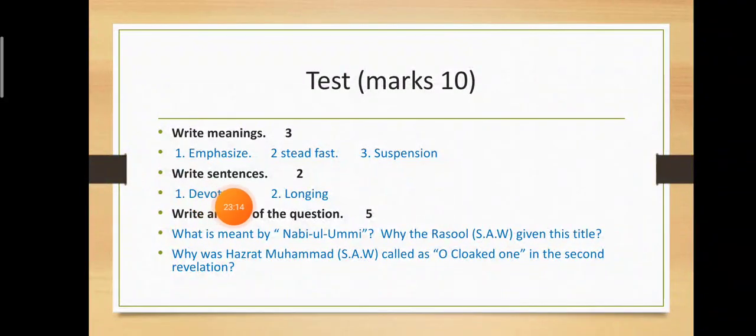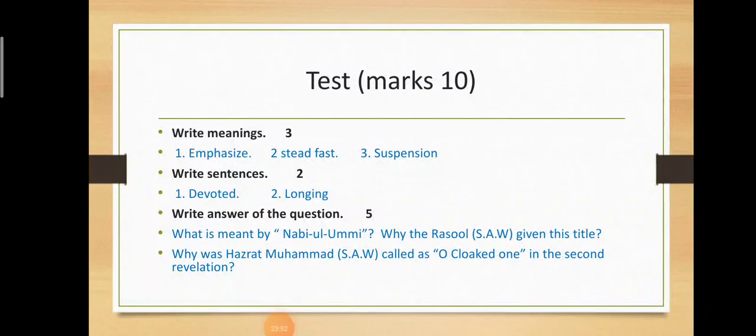And then you have to write sentences of these words. The first one is devoted, the next one is longing. So make sentences of these 2 words, and each sentence carries 1 mark and total 2 mark sentences. Got it? And then you have to write answer of the question. What is meant by Nabiul Ummi? Why the Rasulullah sallallahu alaihi wasallam given this title? Why was Hazrat Muhammad called as O cloaked one in the second revelation?